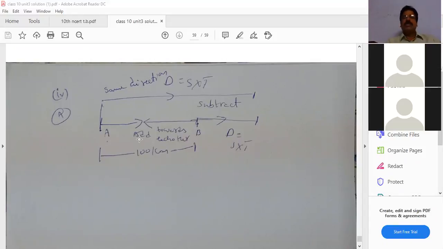Okay. Do you understand this diagram? Can we go on? Can I share the answer? Yes, sir. Have you understood?